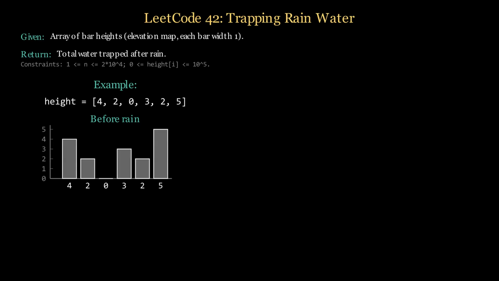Example: height 4, 2, 0, 3, 2, 5, before rain. These are the bars only. The trapped water is the blue region we will fill. After rain, water fills the gaps. Now we show how the total 9 is calculated step by step.